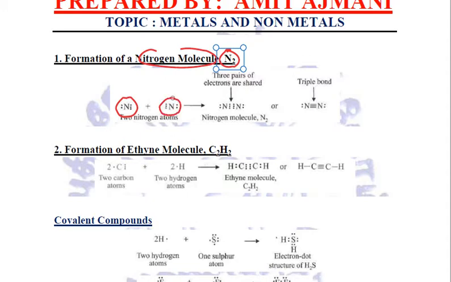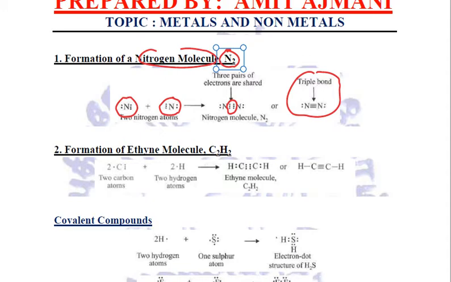The second nitrogen atom also has 5 valence electrons and requires 3 electrons to become stable. So these two nitrogen atoms share 3 electrons each between them, because of which both of them achieve inert gas stability, thus forming a triple covalent bond between them.